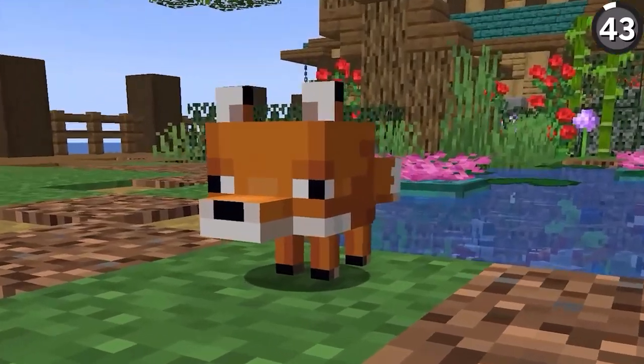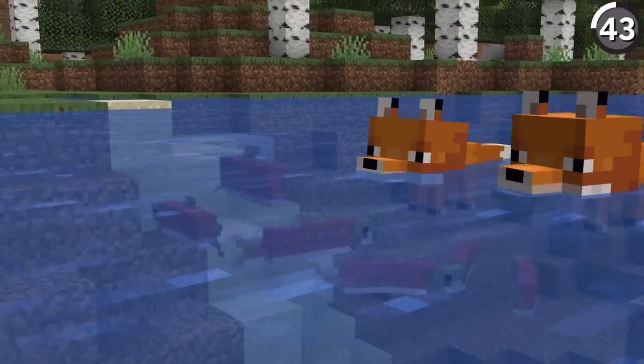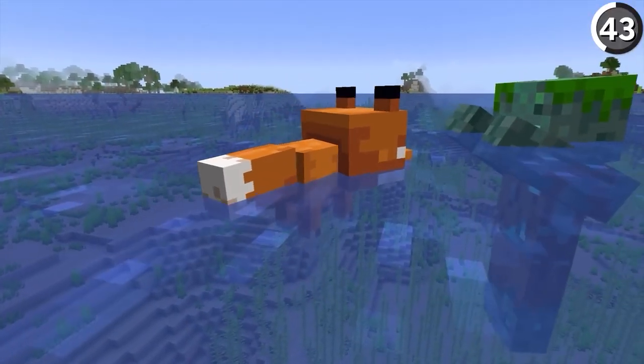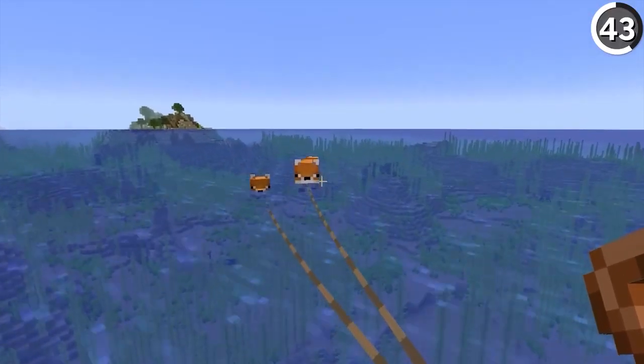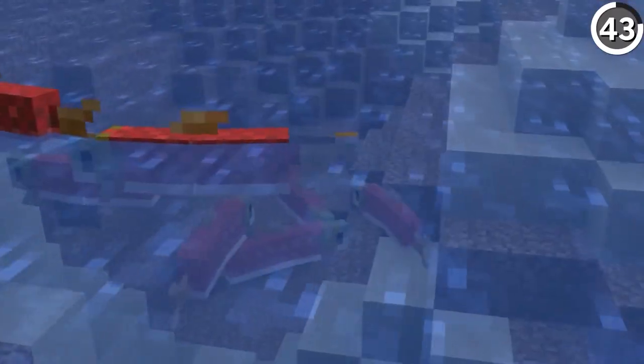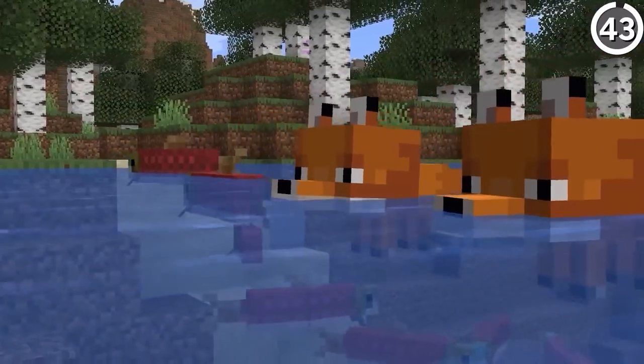This fox is too small for its own good, and that becomes immediately apparent when you put it in water. It'll start drowning. And you can notice this when a baby fox tries to hunt a fish. It'll likely die before it even gets to the food.